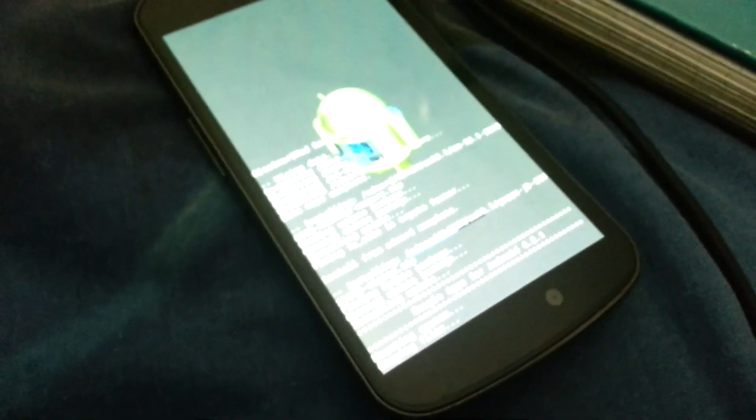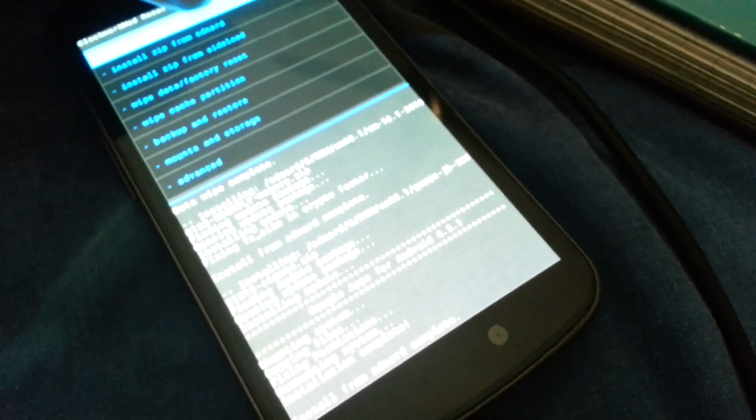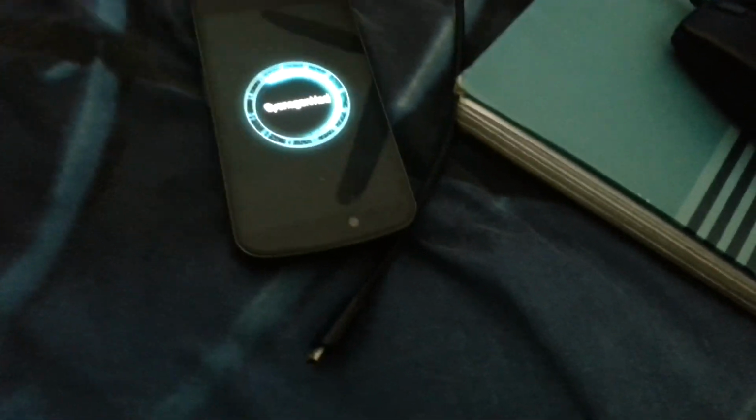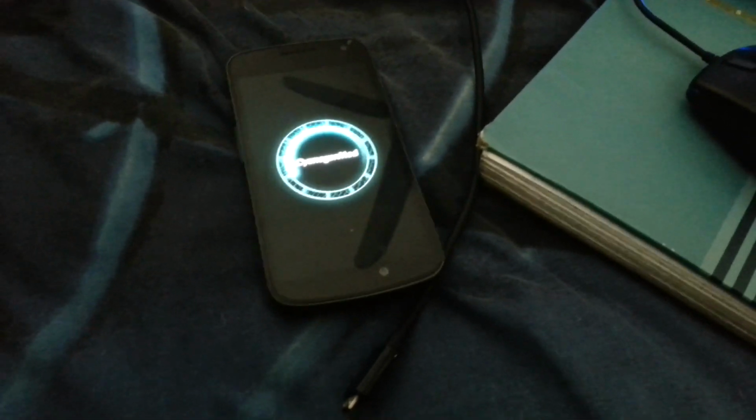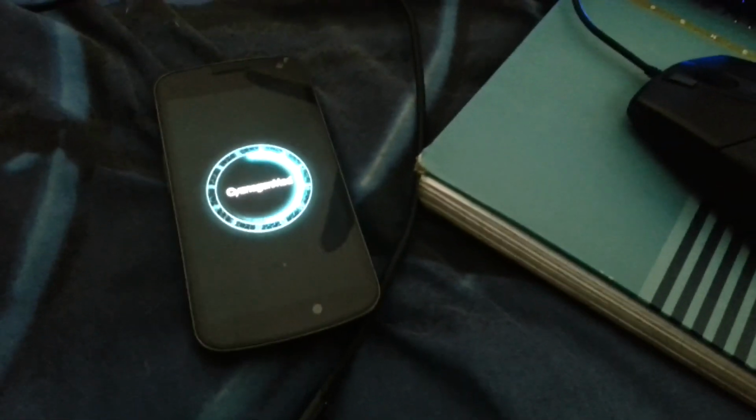It's been a long time since I've used the Clockwork Mod recovery. I mostly use Torque but for this step you have to use this thing, so why not? I don't know, I just hate Clockwork Mod recovery. So we'll just wait for it to boot up. Yeah, it is CyanogenMod 10.1, and we'll wait for it to turn on.